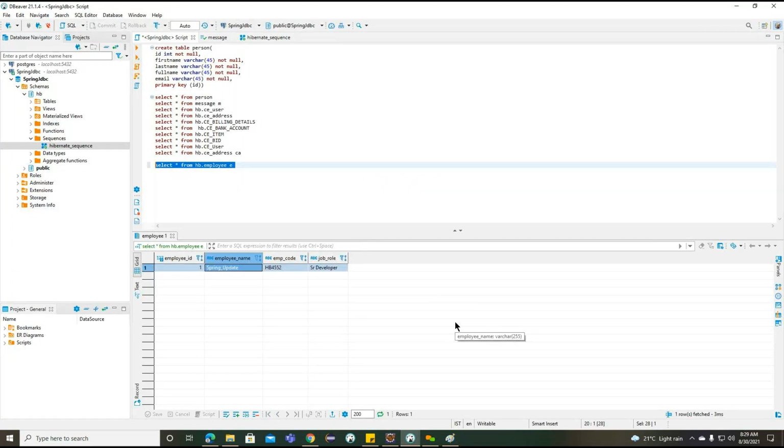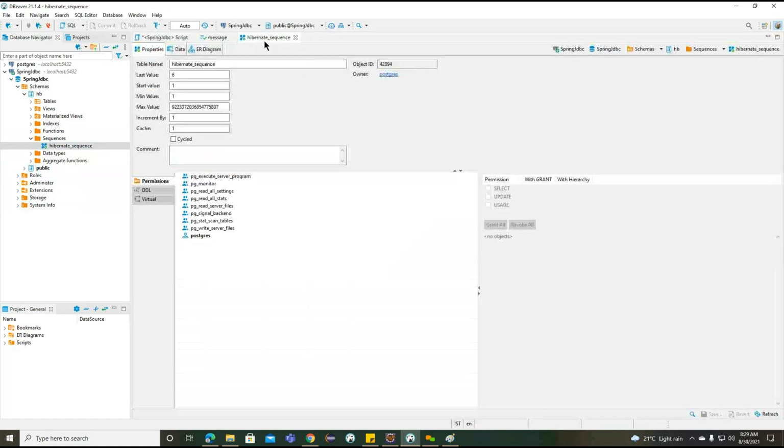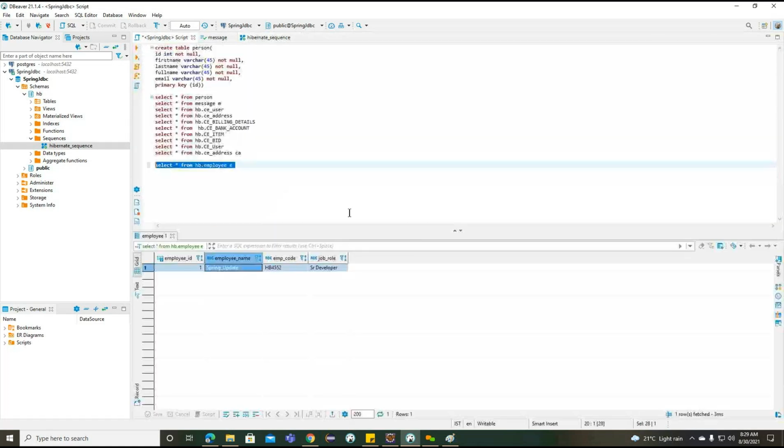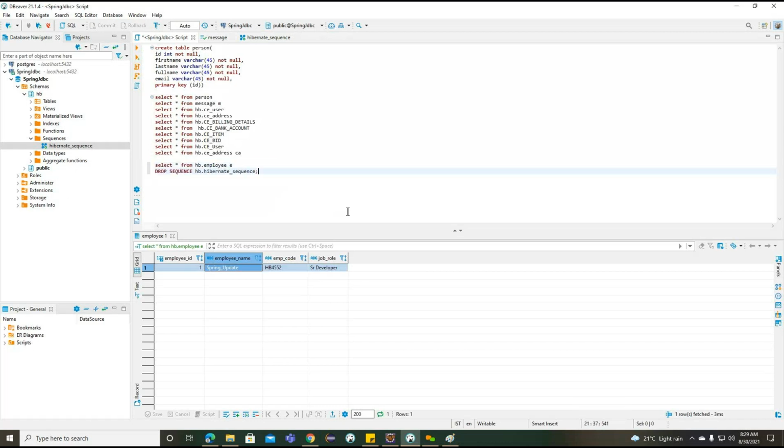Okay. So the data is deleted, but still the Hibernate sequence is working here. Now what we can do, I want to drop this particular Hibernate sequence.